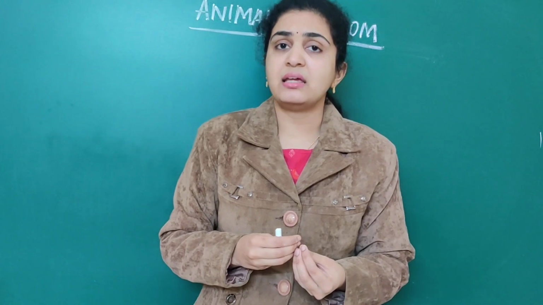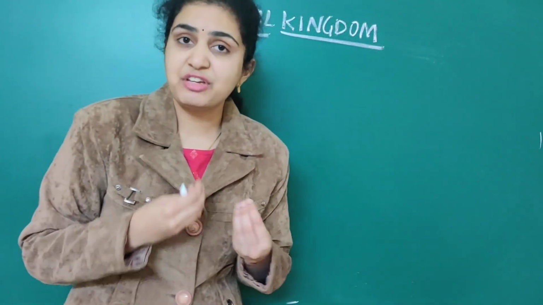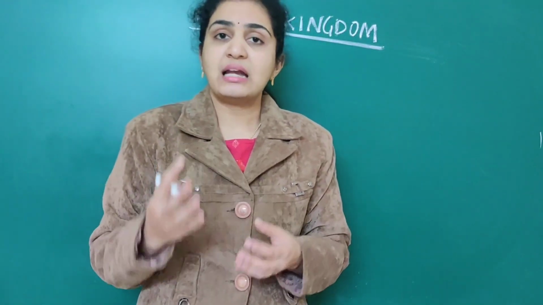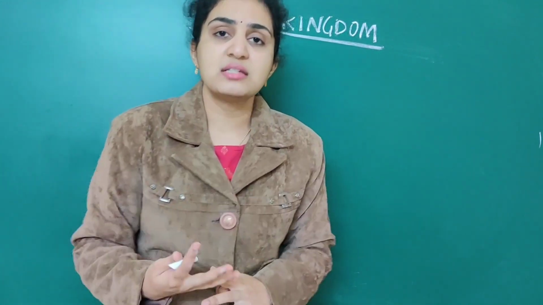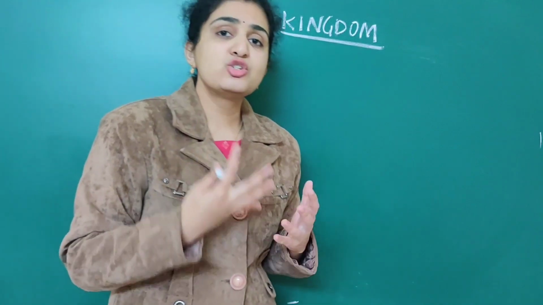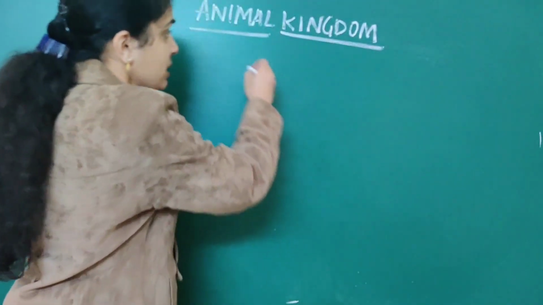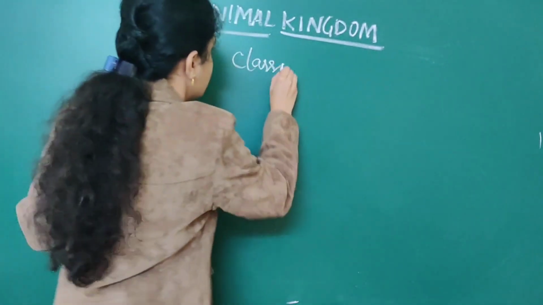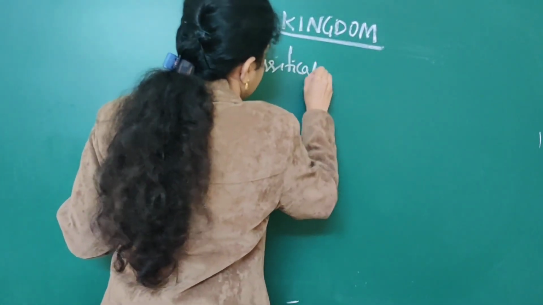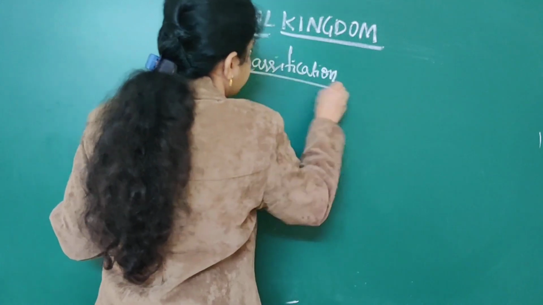By a simple thing called classification of organisms. One cell performs one function, another cell performs another function. Classification plays a very important role, so in the animal kingdom we basically see classification of organisms.